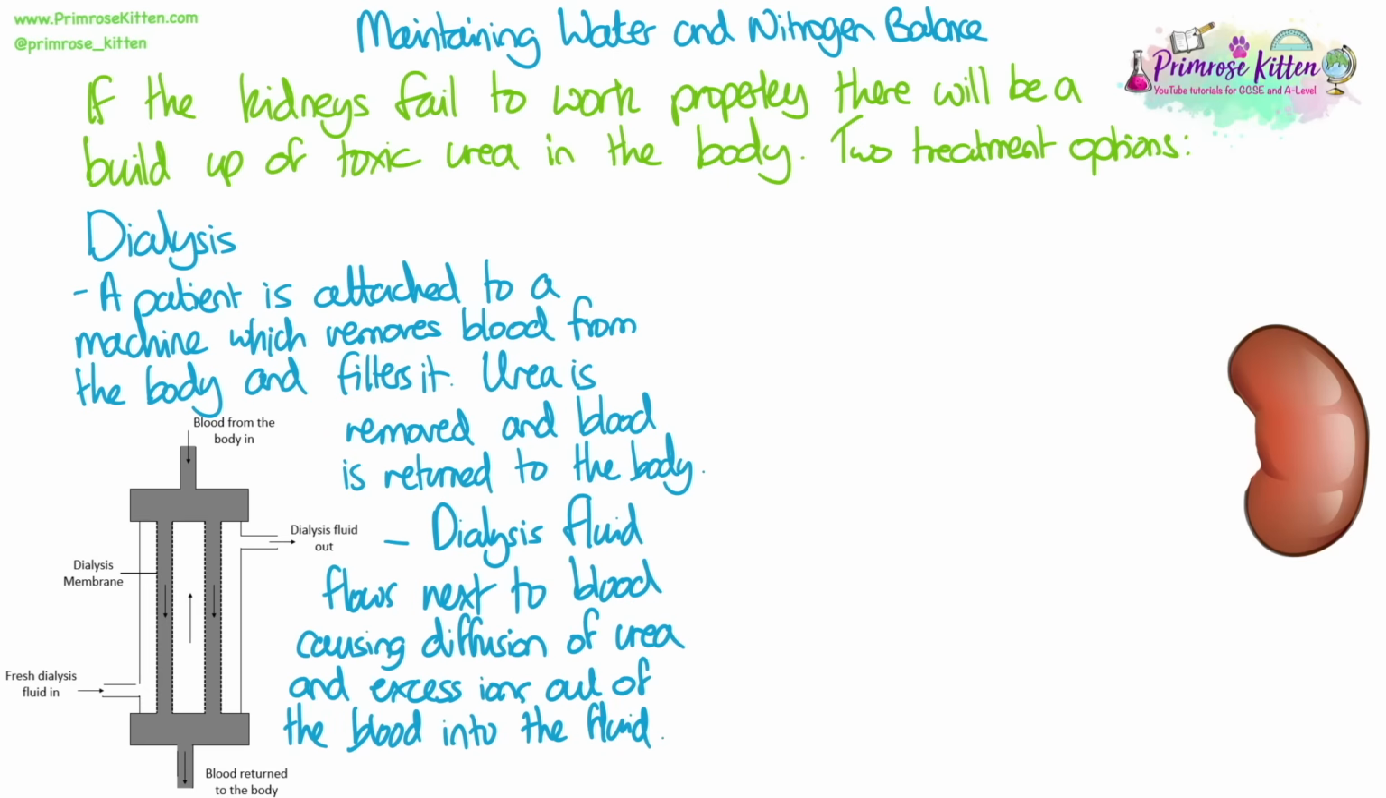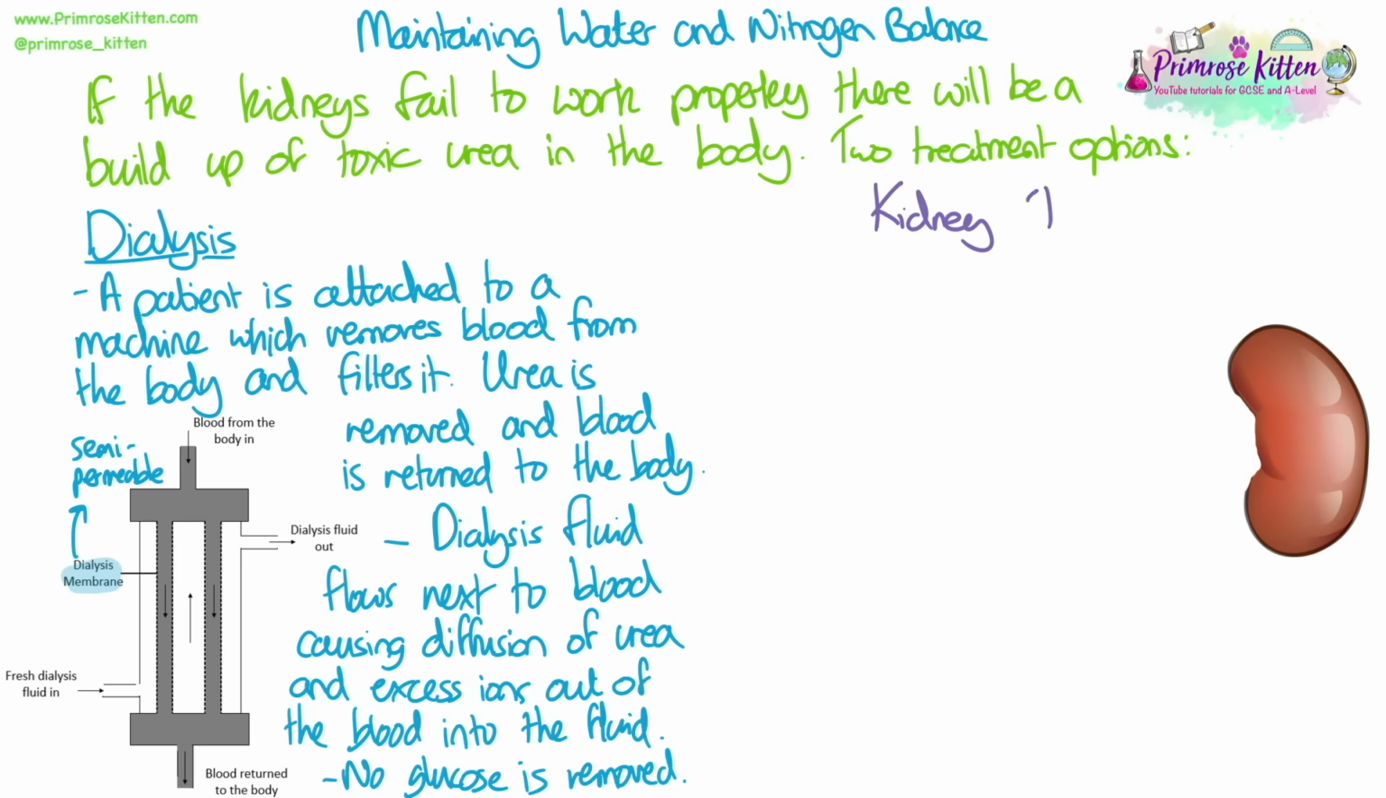Dialysis fluid flows next to blood in an opposite direction in the machine, and it causes diffusion of urea and excess ions out of the blood and into the dialysis fluid. No glucose is removed because the dialysis fluid contains glucose. This makes sure that glucose stays in the blood for respiration. And the dialysis membrane between the blood and the fluid is semi-permeable, just like a cell membrane.